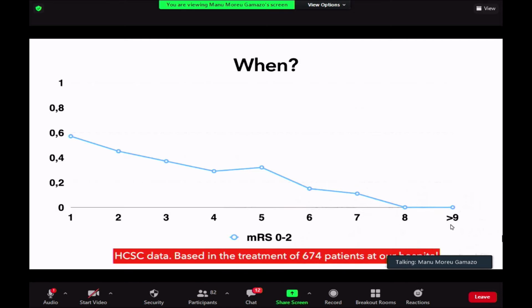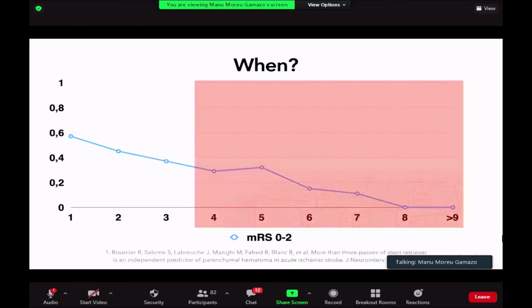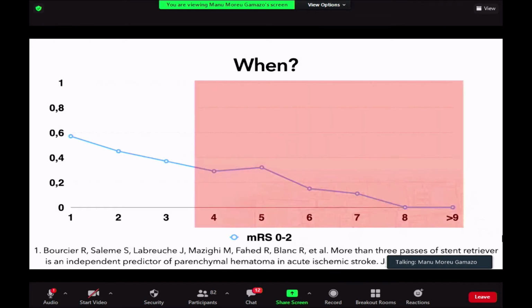And this is what I want to show you, that after that 4th pass, this recanalization tends to be a little bit futile. And also we know that after those 4 passes, or even after the 3rd pass, the probability of a hemorrhagic event to appear will increase dramatically.